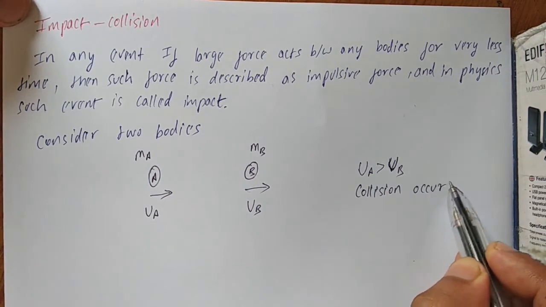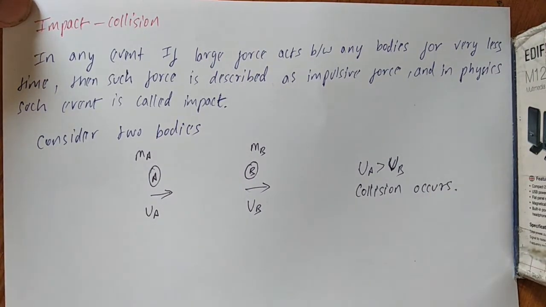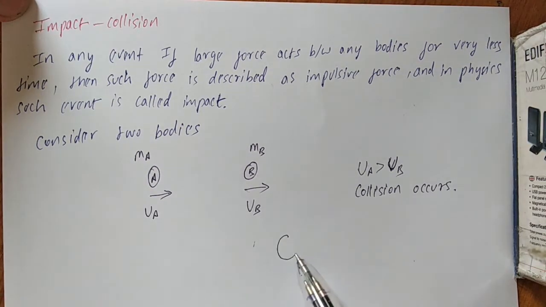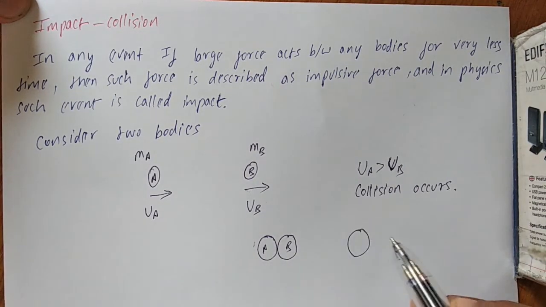In this situation let us take that body A collides with body B. During this collision we will analyze what happens.